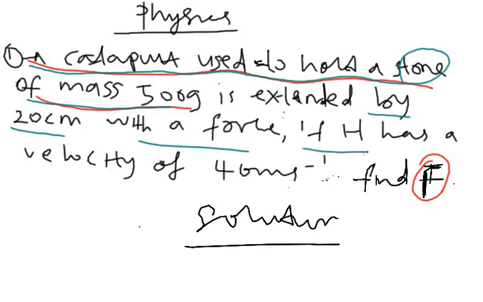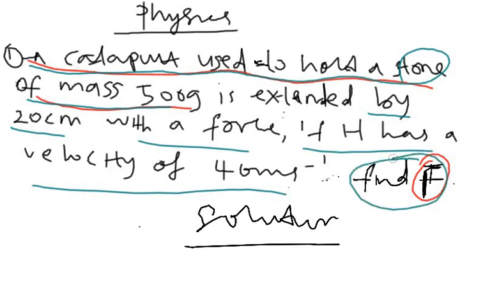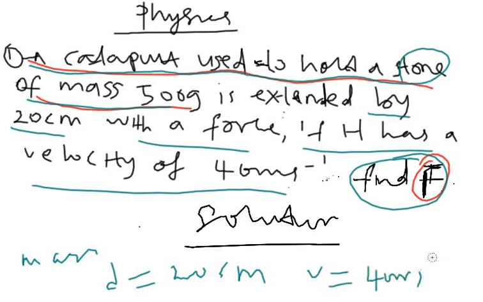If it has a velocity of 40 meter per second, you should find F. So we have our mass, we have our distance, which is 20 centimeter, and we have our velocity, which is 40 meter per second. Now we're asked to find the force, isn't it?